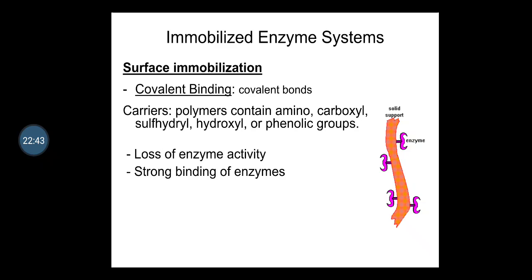If you can see in the diagram, the covalent bonding is formed between the chemical group of the enzyme and some chemical groups on the surface of the carrier. So it has some advantages and disadvantages. I have told you about loss of enzyme activity, then strong binding of the enzyme, and the attachment which is not reversed by pH, ionic strength or the substrate, and the active site of the enzyme may be blocked through the chemical reaction and the enzyme rendered inactive.